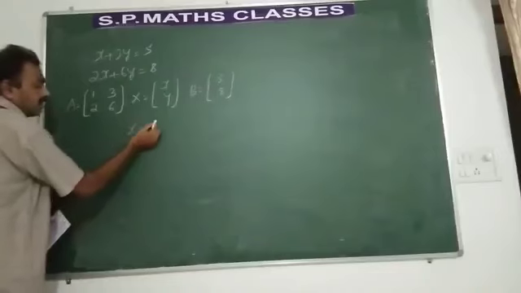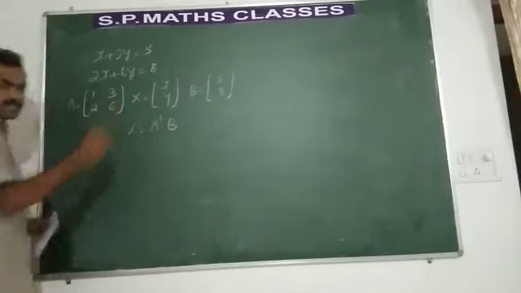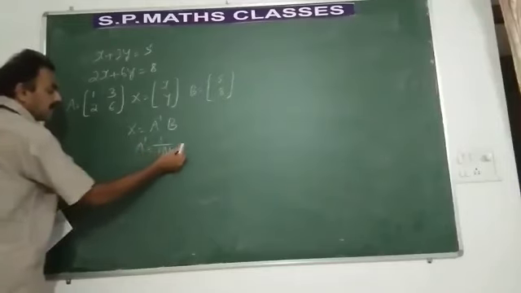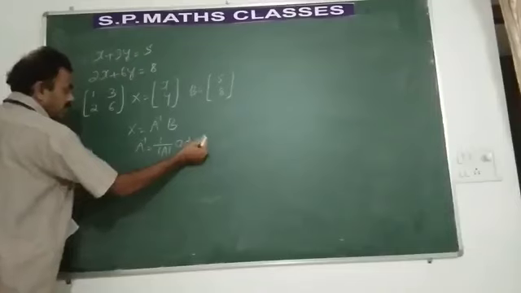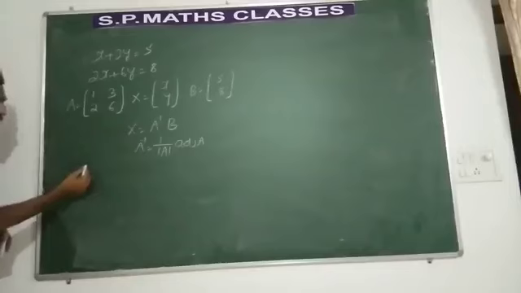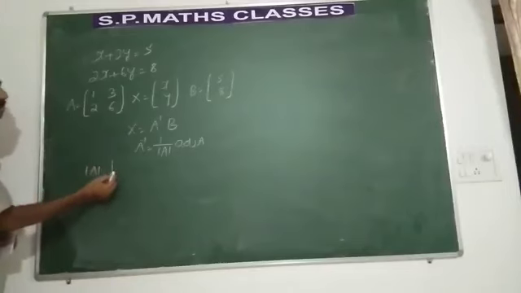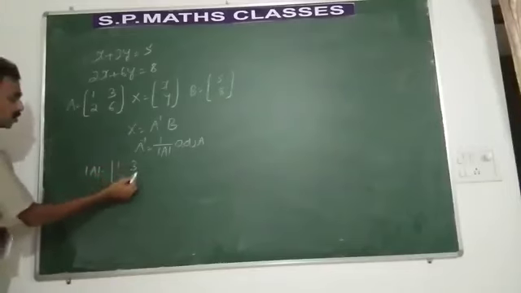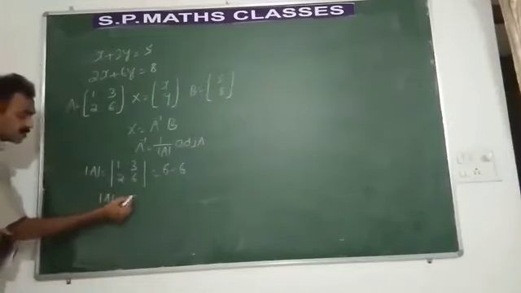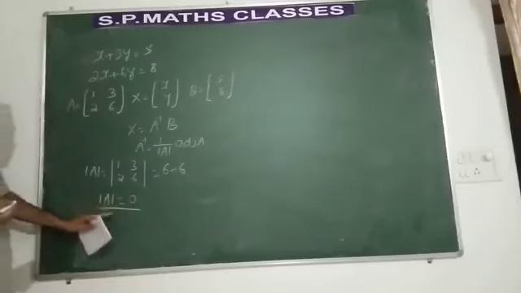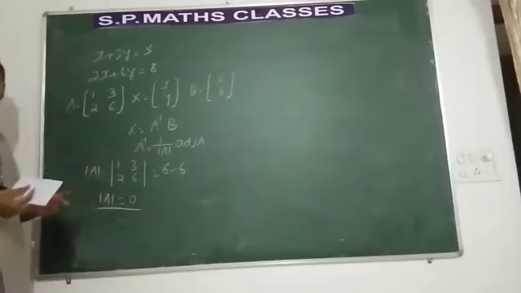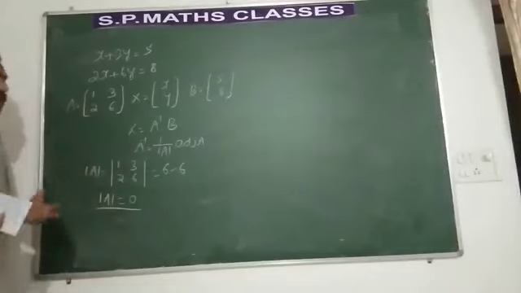What is the solution given by? X is equal to A inverse into B. So what is A inverse? A inverse is 1 by determinant A into adjoint of matrix A. Now it is very important to find out determinant A. It is [1, 3; 2, 6]. So what is the answer? 6 minus 6. Determinant A is said to be 0. When determinant A is 0, there is no chance of getting A inverse because 1 by 0 is infinity, so that is not defined.